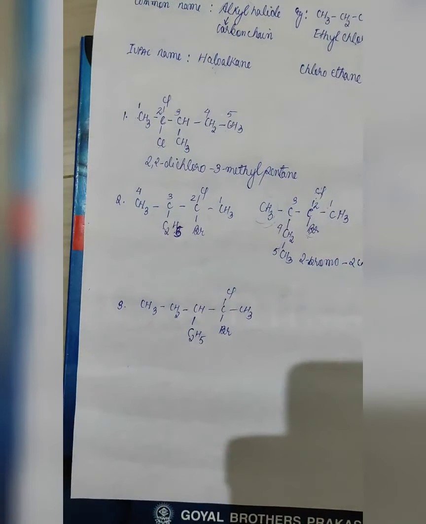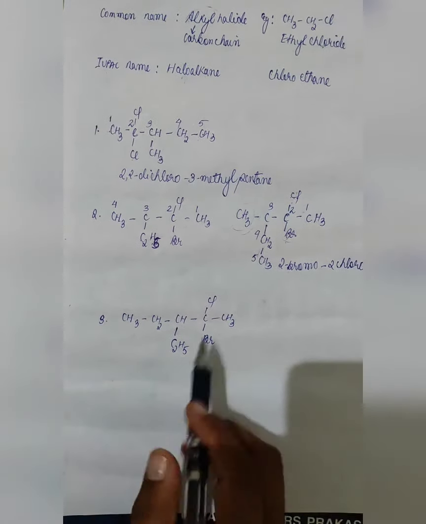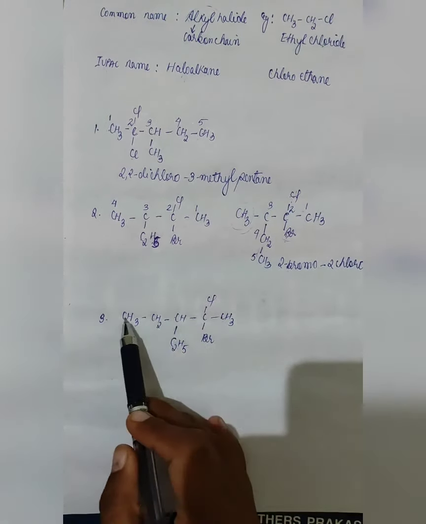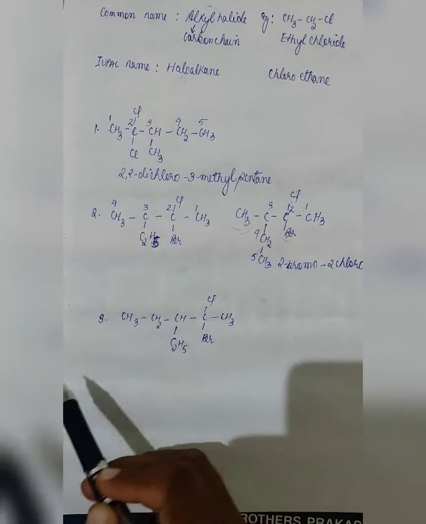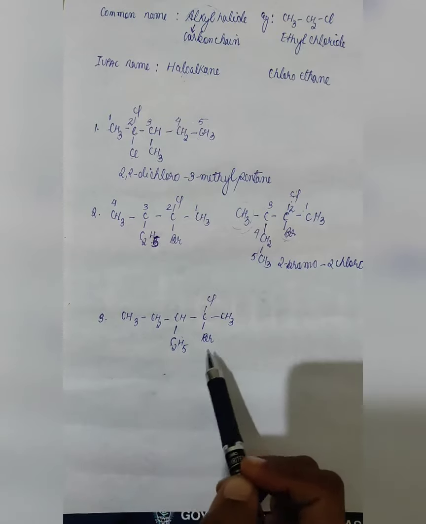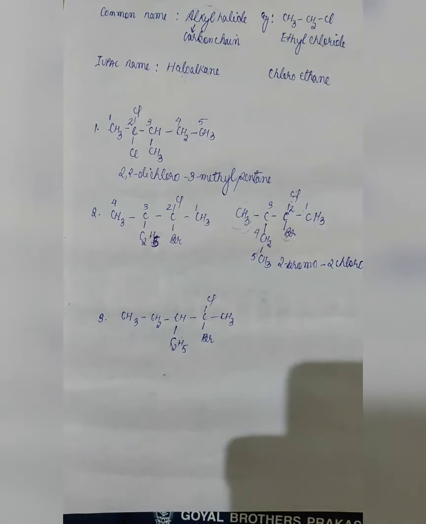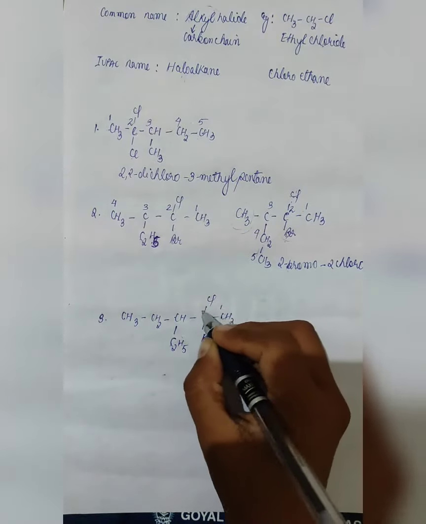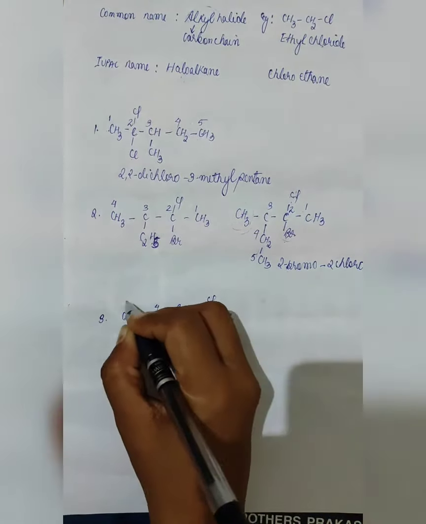Coming to this. Now here, first we have to count the carbon chain. 1, 2, 3, 4, 5. Now even if we break these, we will get 1, 2, 3, 4, 5. So in both cases, we are getting only 5 carbon chains. So there is no point in breaking. Even if you break, you will get pentane. Even if you don't break, you will get pentane. So we will prefer not breaking it, because in both cases we get the same thing. So here we will number 1, 2, 3, 4, 5.